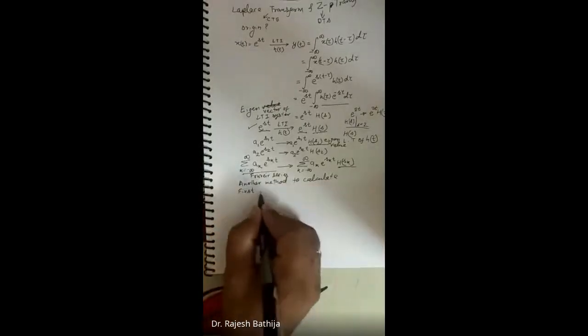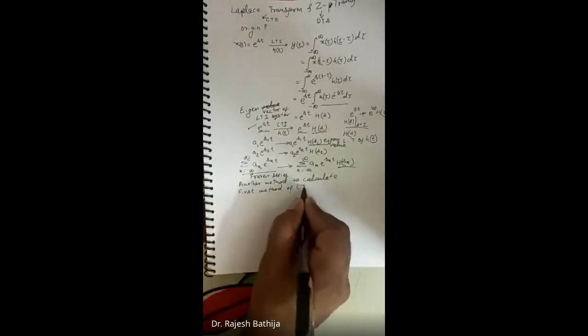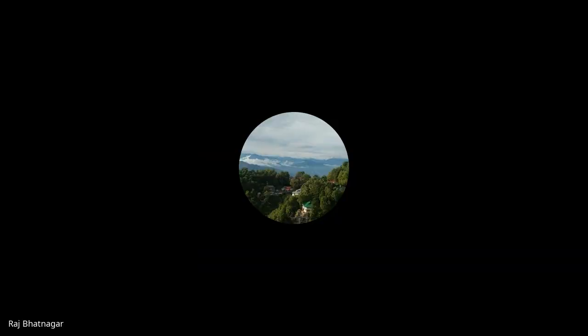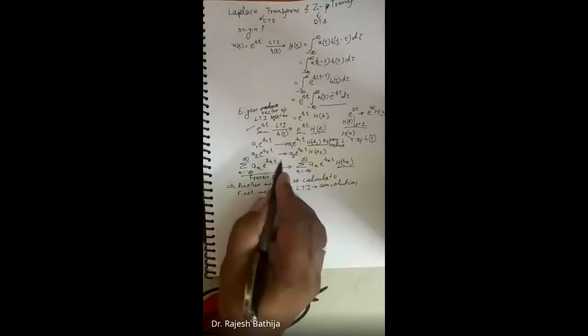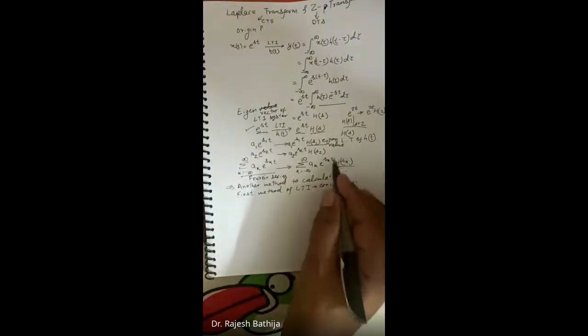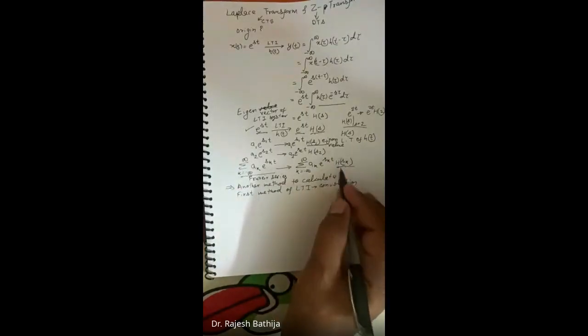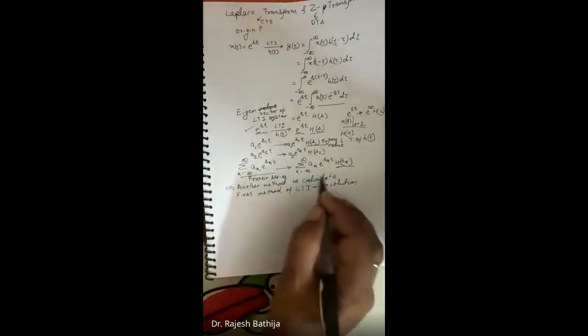What was our first method to calculate the output of an LTI system? It is nothing but convolution, right? That is the first method. The second method we learned today: if we can express x of t in Fourier series form, then the output is nothing but the same Fourier series multiplied by its eigenvalue, right?